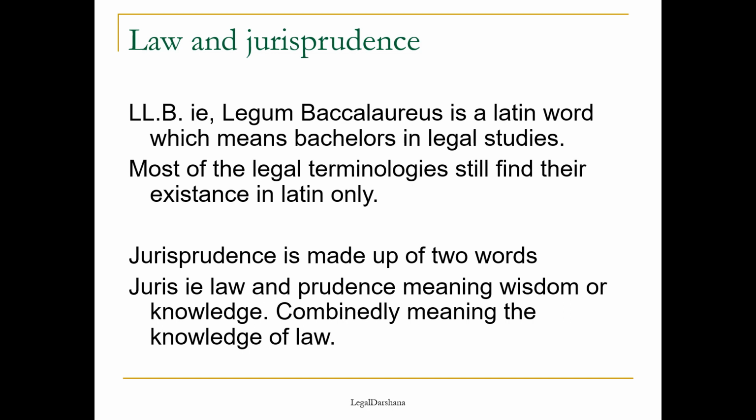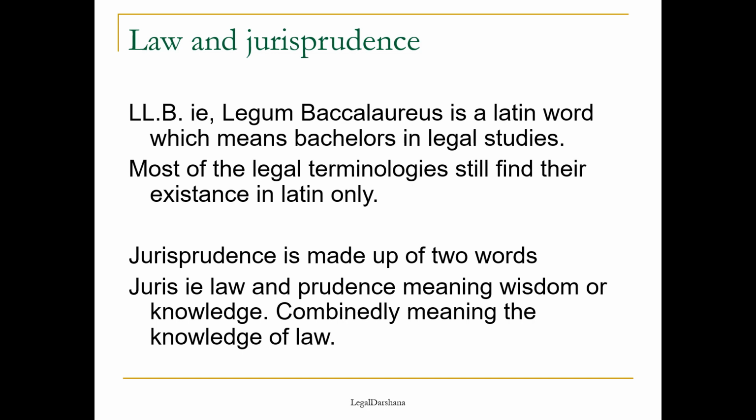So, law and jurisprudence. I would like to tell all my budding lawyer friends that we all make a tiny mistake which is not accepted in this field. Like, we do not learn how to write LLB properly. First of all, when we talk about law, the degree is LL.B.